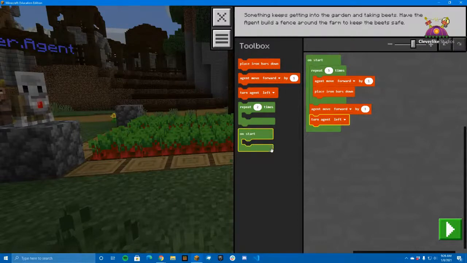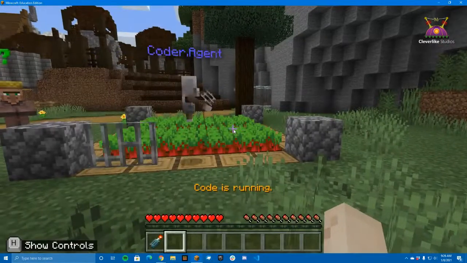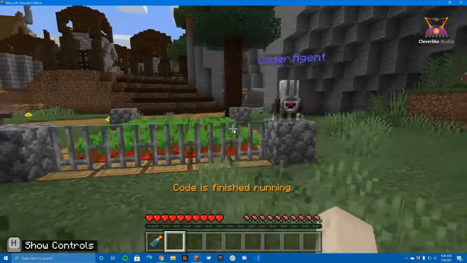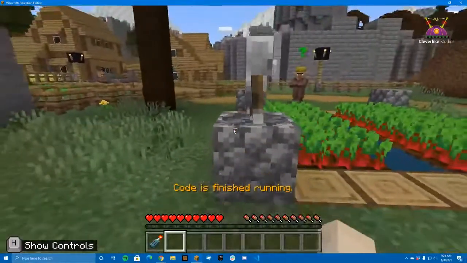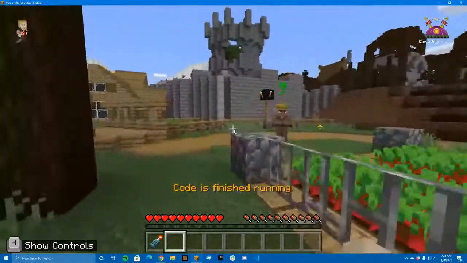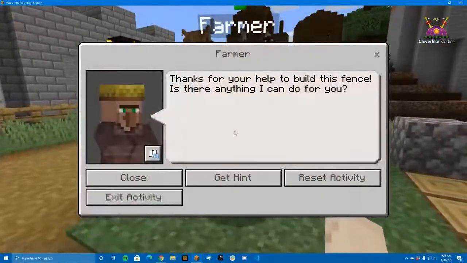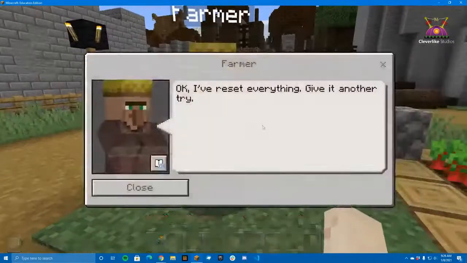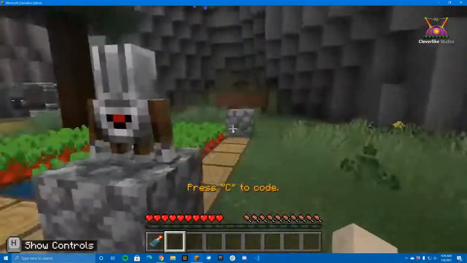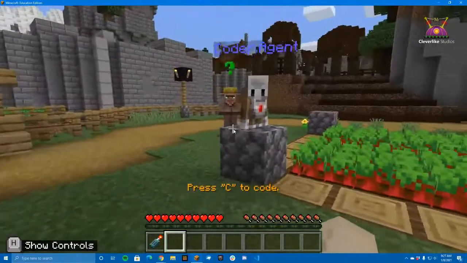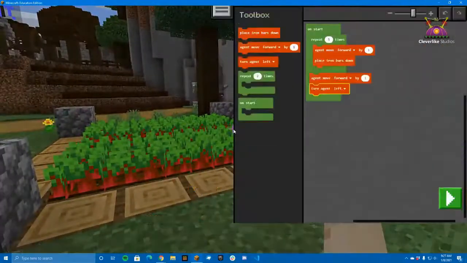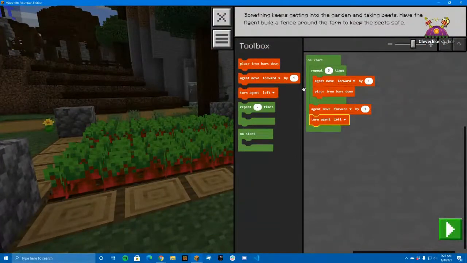And we're going to go ahead and play that so I can figure out how to reset the project. All right, our agent is sitting there ready to go. Now, will you reset the activity? Okay, cool. Thank you. The NPC will help you reset your activity. So if we go back to here, we still have our code, thank goodness.